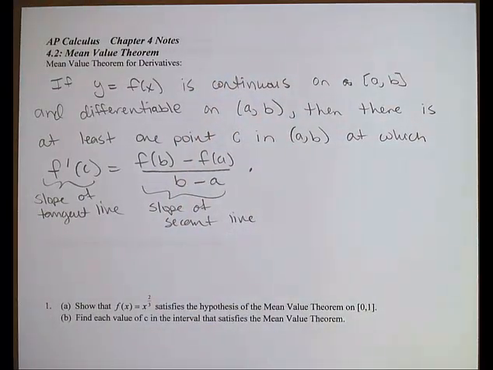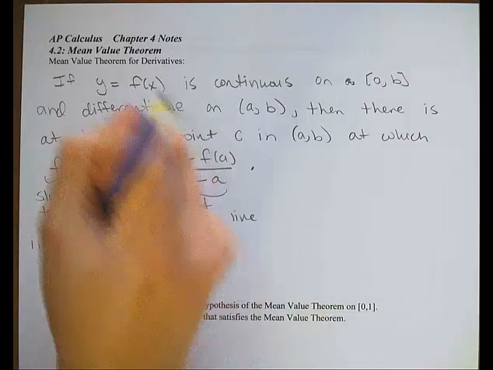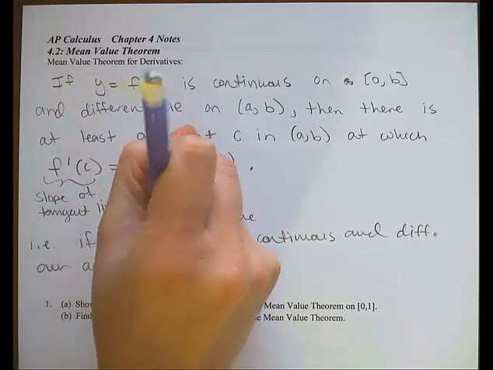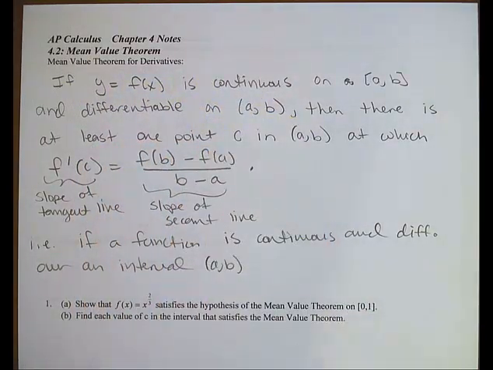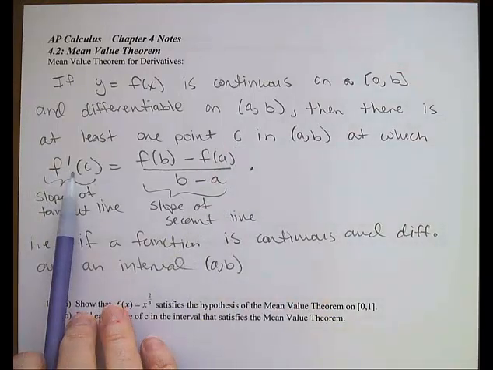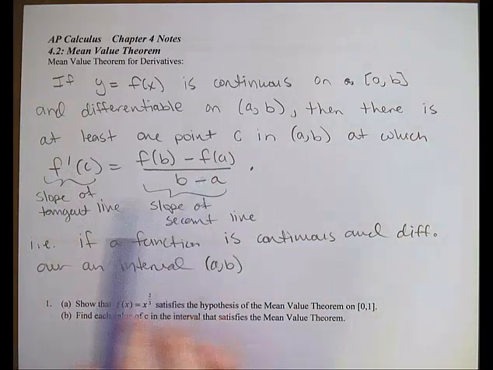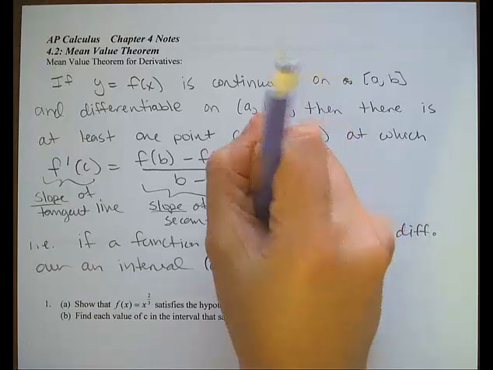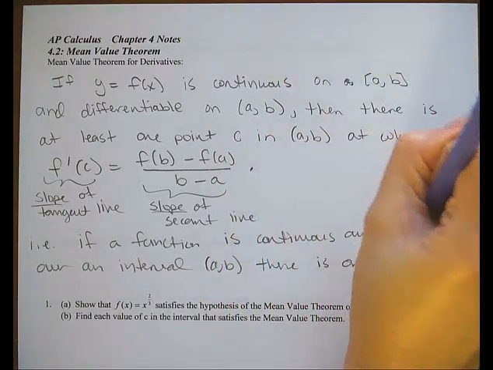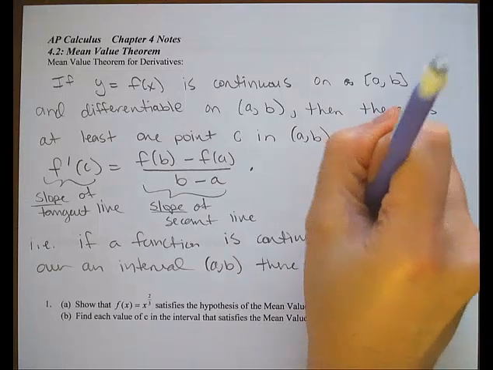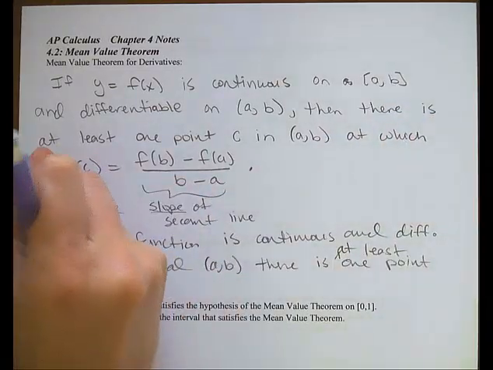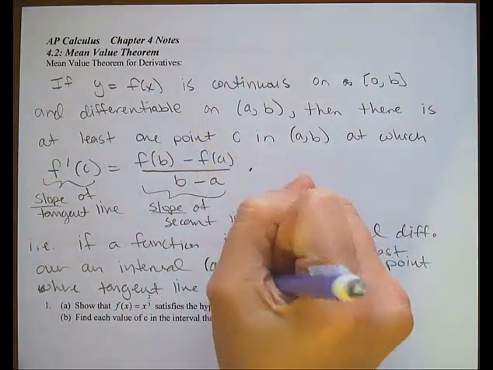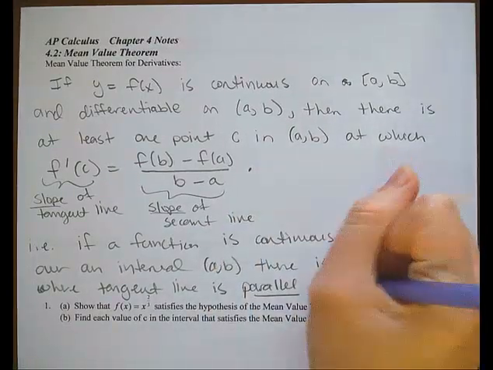So what this is really saying, i.e., if a function is continuous and differentiable over an interval, and we'll just say from a to b, there will be at least one point where the tangent line is parallel to the secant line, because there is one point where their slopes are equal. So that is where the tangent line is parallel, when the slopes are equal, to the secant line.